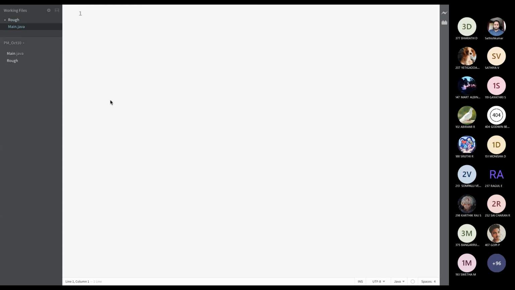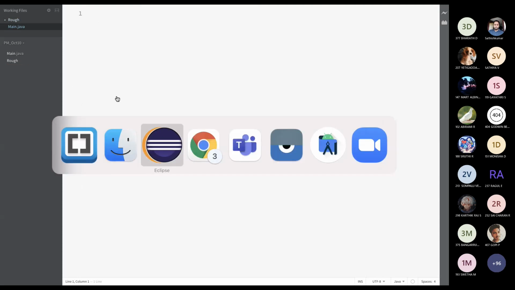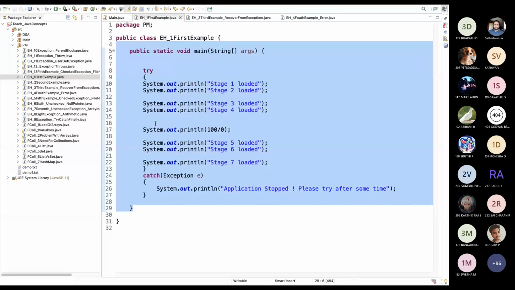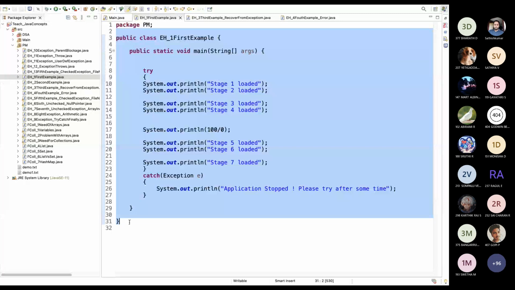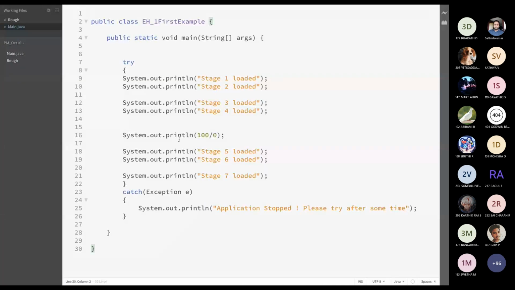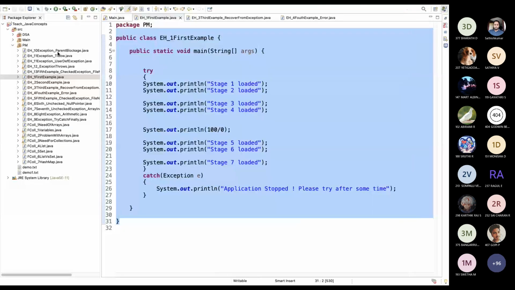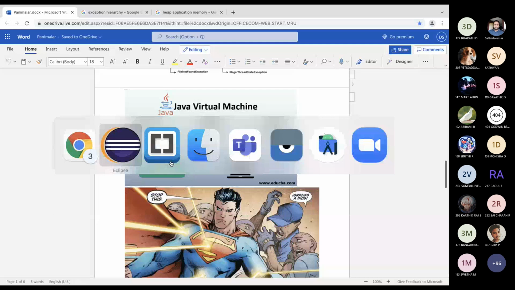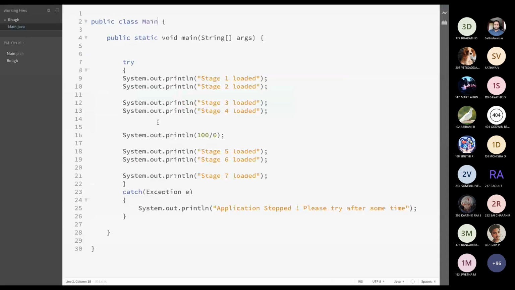I'm creating a Java file. This is how we have to run our Java file. We should not use an IDE while learning the programming language because it will show you all the errors you are making and you cannot understand the syntax very well. So if you are learning Java from the start, you have to use notepad, because in notepad we cannot see anything. To understand checked exception and unchecked exception, we have to understand this compilation process and the JVM. Then only we can understand checked and unchecked exceptions.